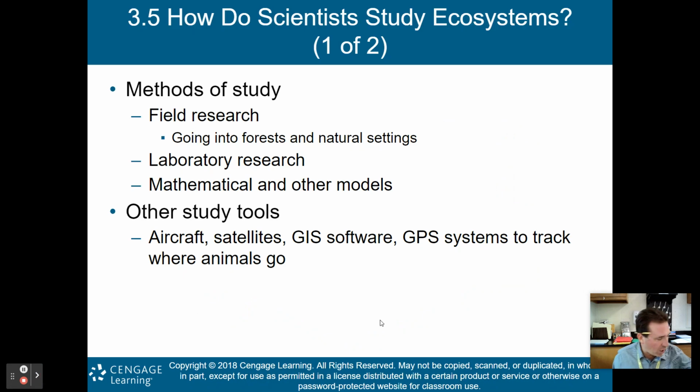All right, final part of this chapter just talks about how scientists study ecosystems. Methods of study: field research, actually going into forests and natural settings, obviously laboratory research, and also mathematical and other computer models can help us with the study of ecosystems as well. Scientists will also use aircraft, satellites, GIS software, and GPS systems to track where animals go.